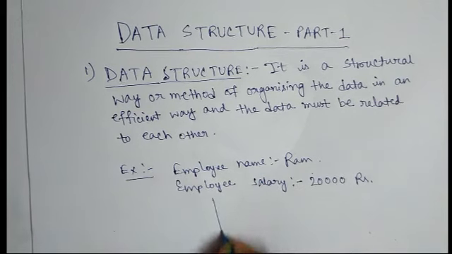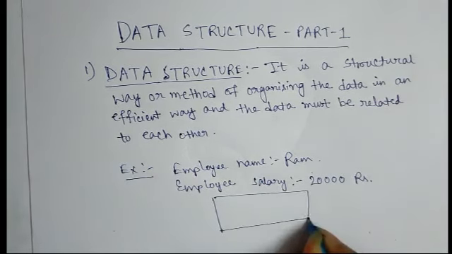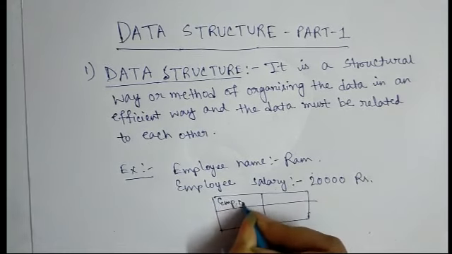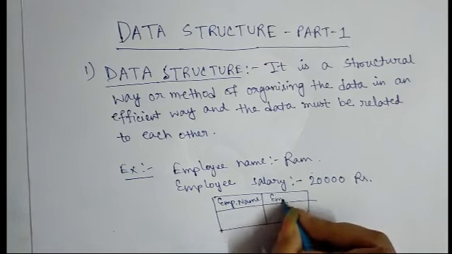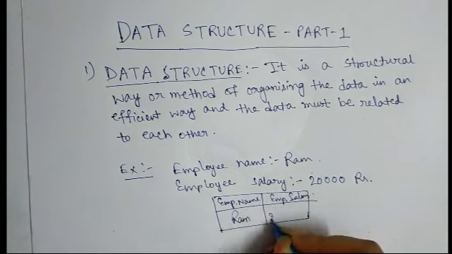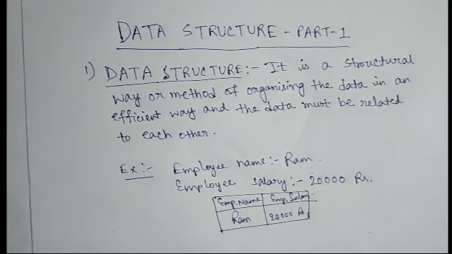Now if I make a table, and that is employee name and employee salary. Now if I say that Ram's salary is 20,000 rupees, so in this way, in an organized way, we make some data, we transfer some data into an information.